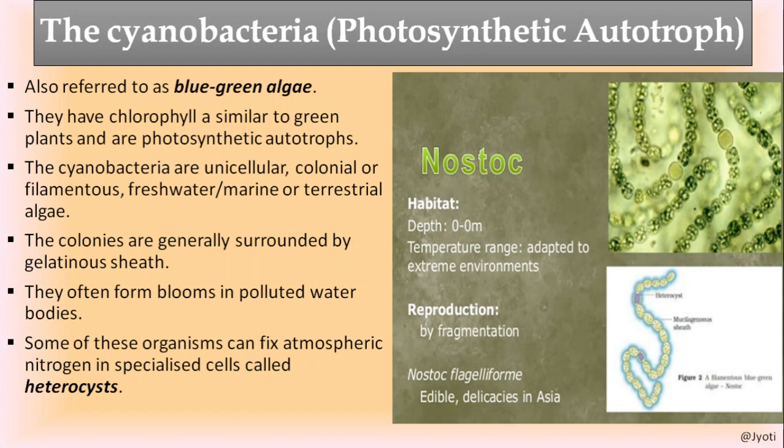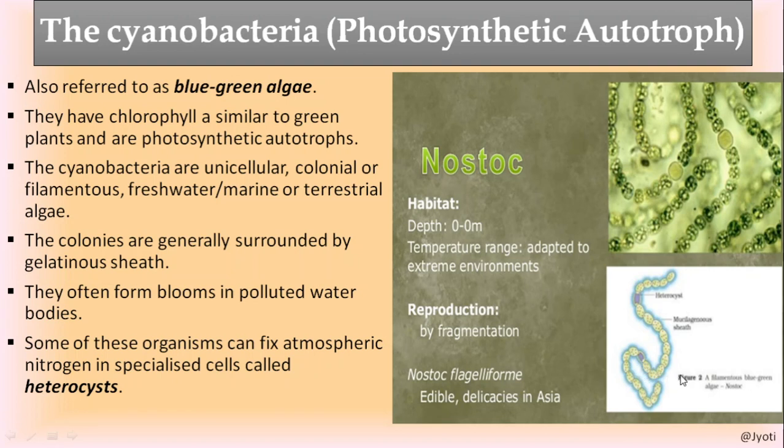Now some of these bacteria can fix atmospheric nitrogen in a specialized cell called heterocyst. Here in this diagram you can see a filament of the cyanobacteria or blue-green algae.